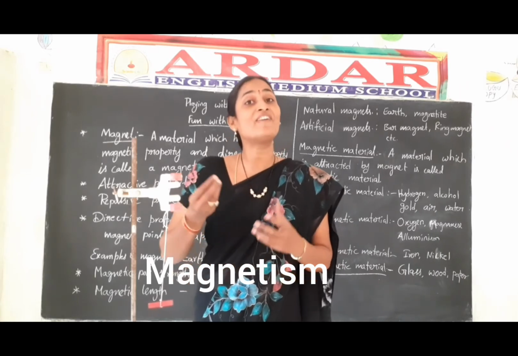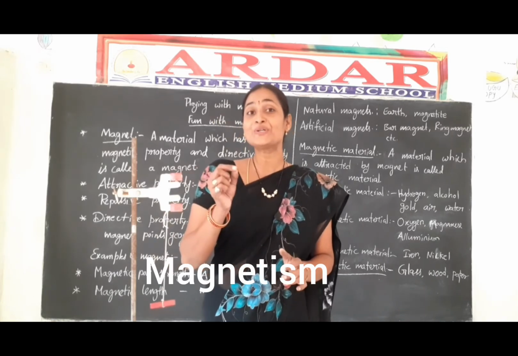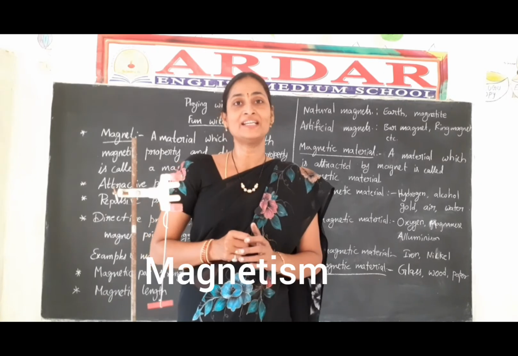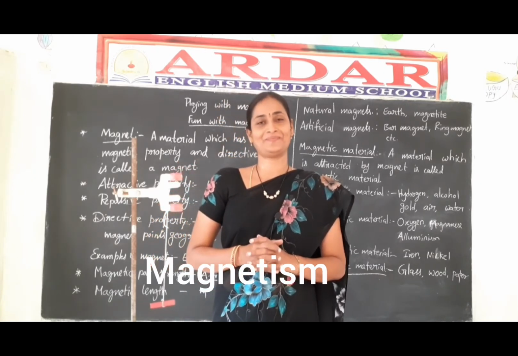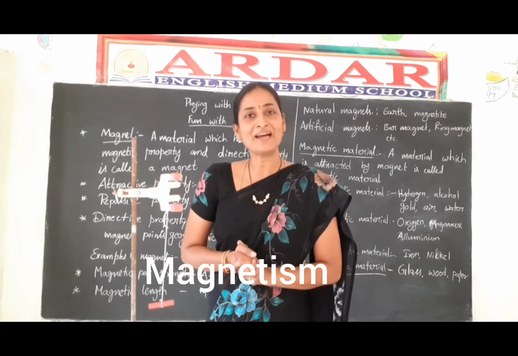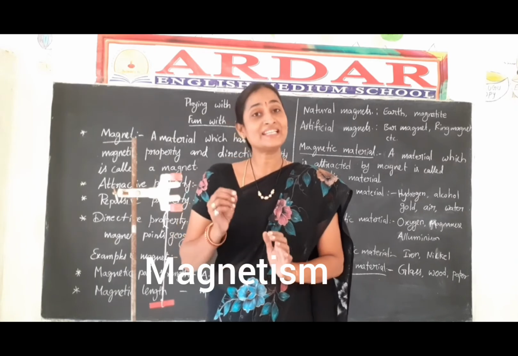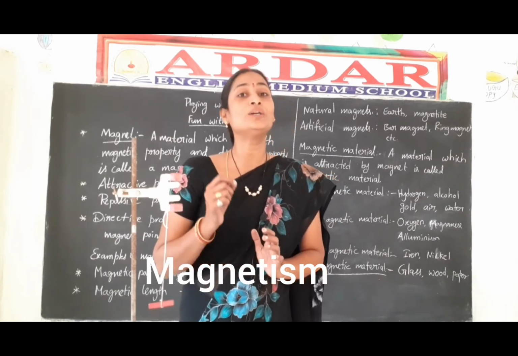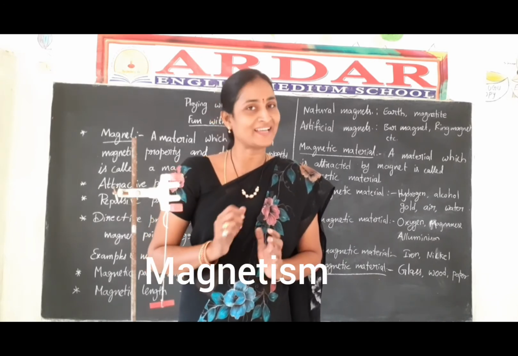And those are available in nature in the form of needles. When lodestones are suspended freely in the air, they always point in the north and south directions. So this is the story of magnet. So what is the first magnet? That is the natural magnet called lodestone, that is called magnetite. The ore of magnet is called magnetite.